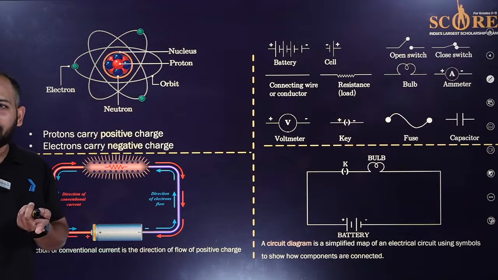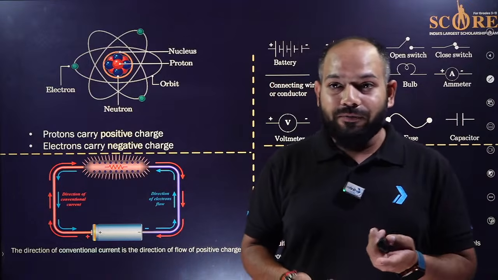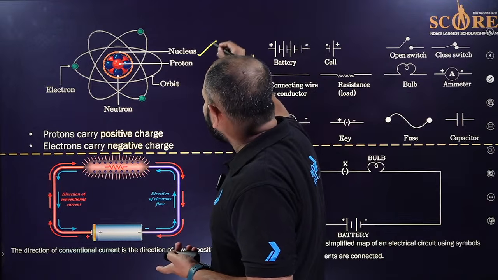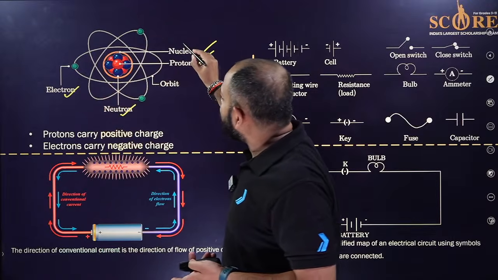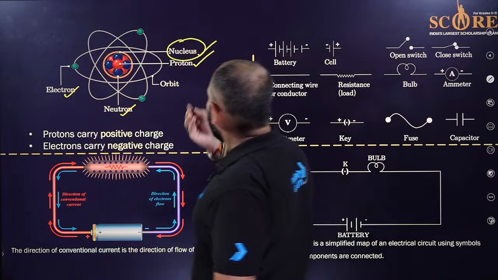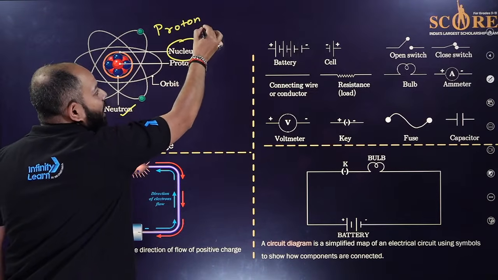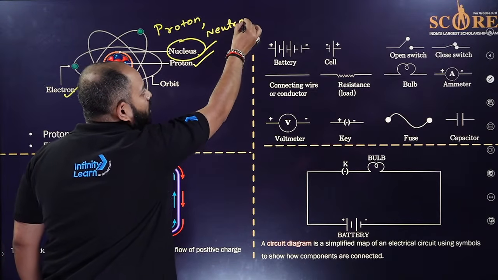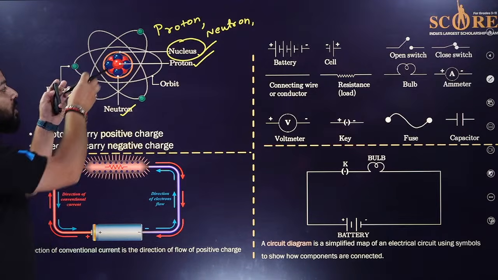First of all, how does this work? An atom is responsible for it, as we all know. An atom consists of three things: the proton, neutron, and electron. The nucleus consists of protons and neutrons, and all of the mass of the atom is concentrated at the center.